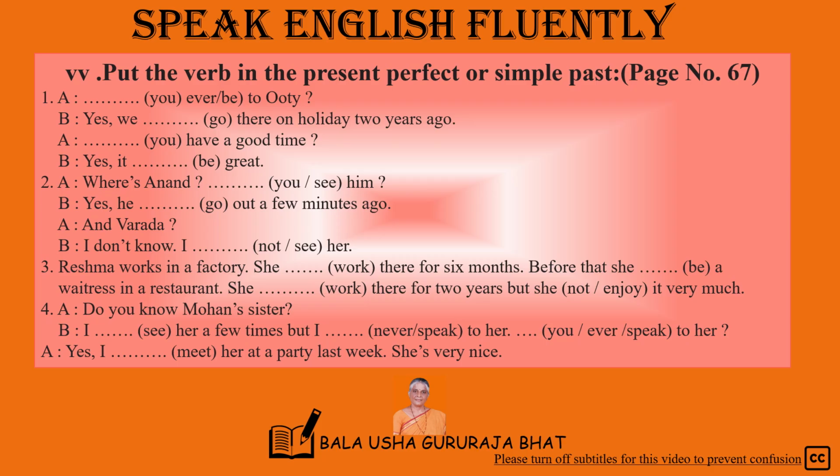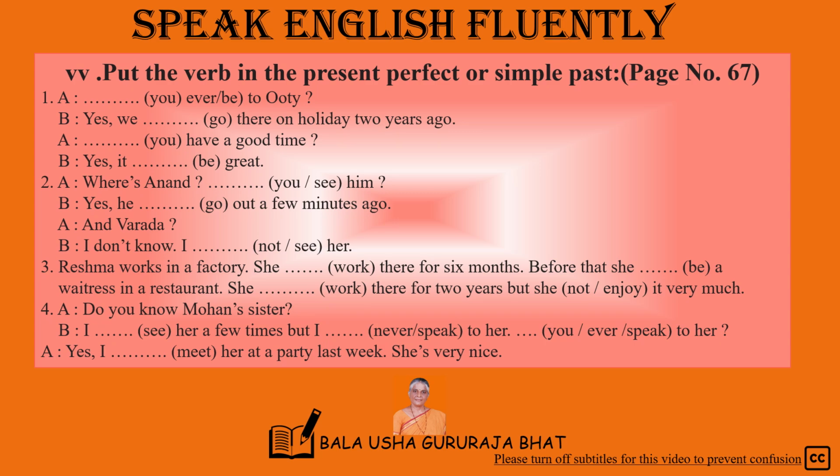Now we will do some exercises connected to perfect tenses. Page number 67. Put the verb in the present perfect or simple past. First one: Have you ever been to Ooty? Yes, we went there on holiday 2 years ago. Did you have a good time? Yes, it was great.